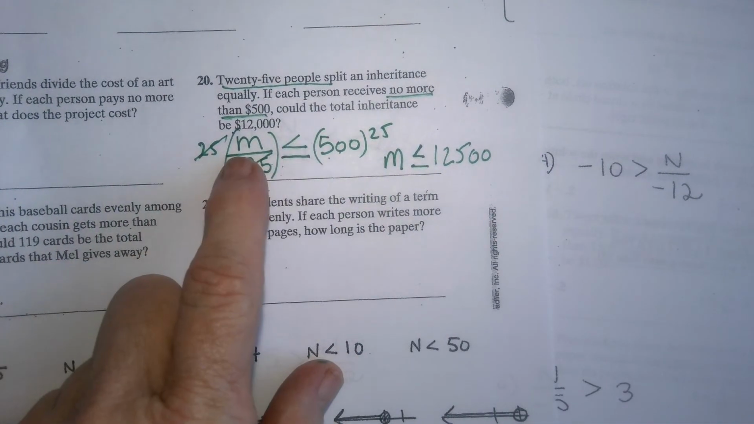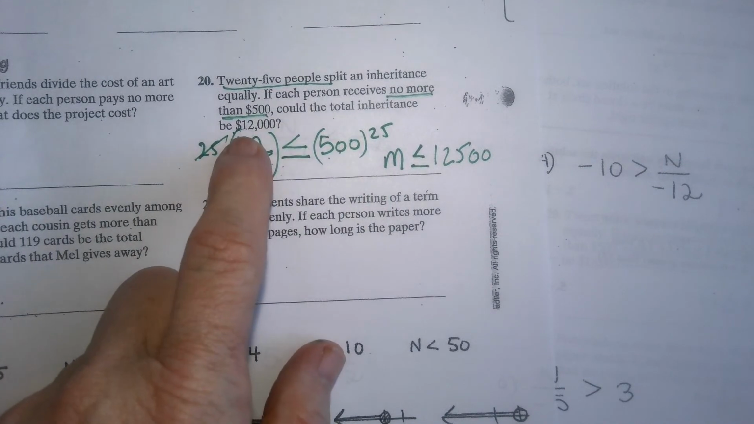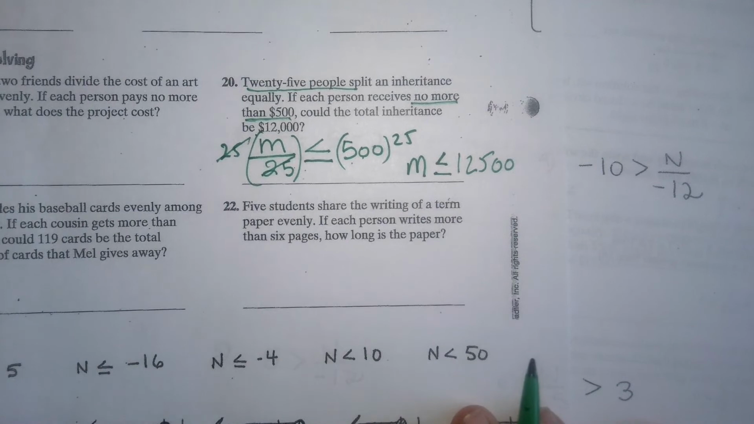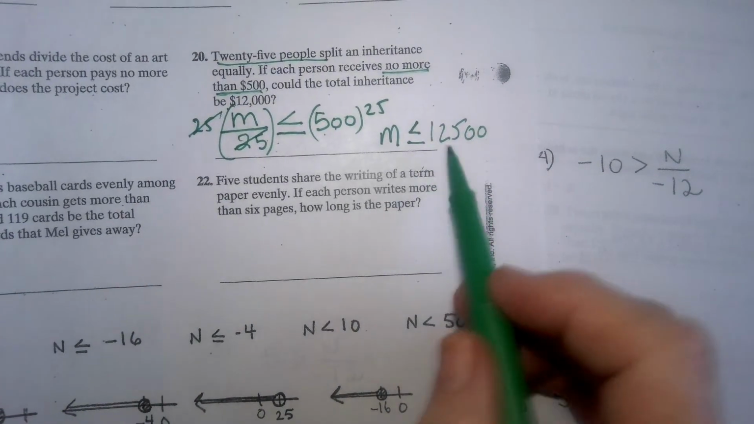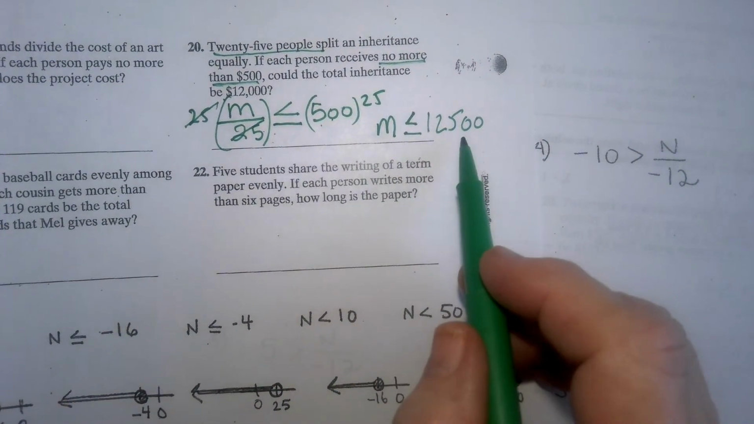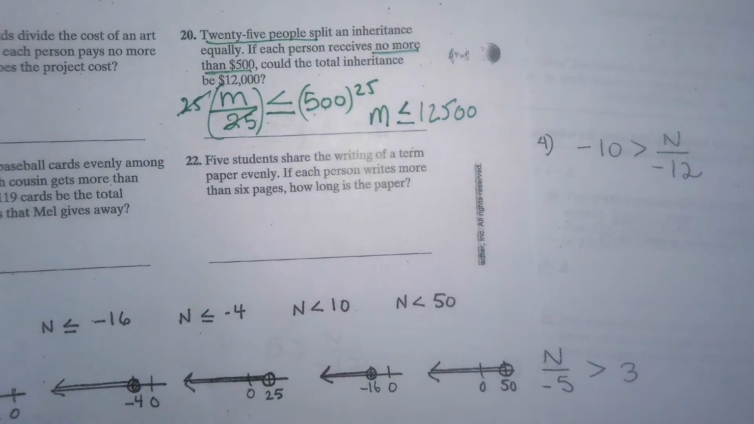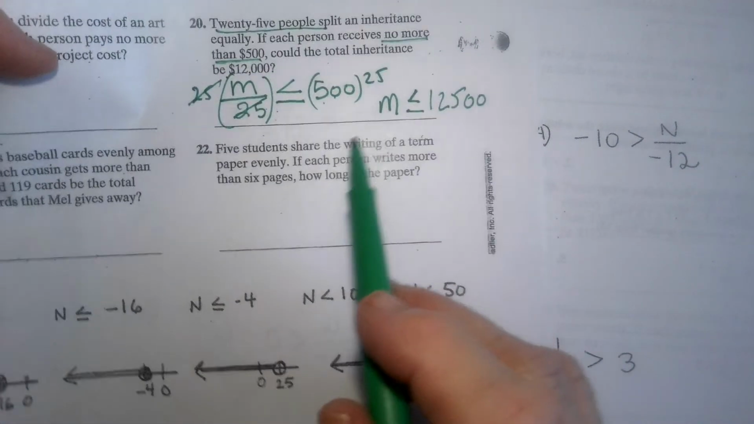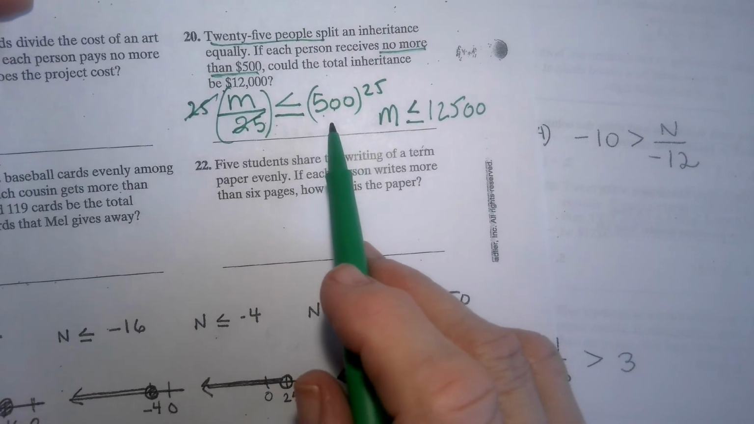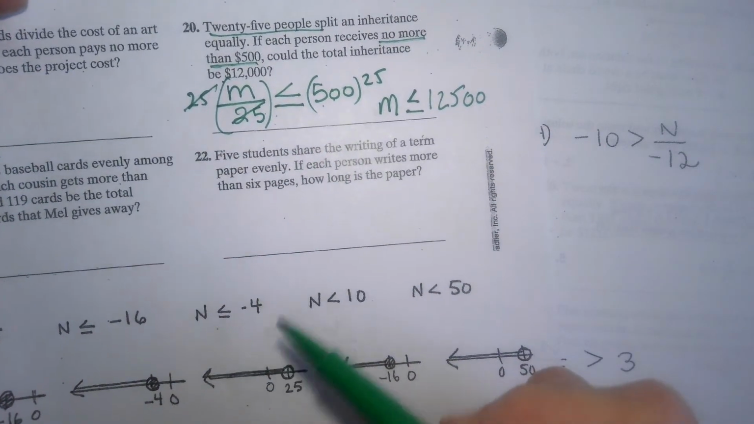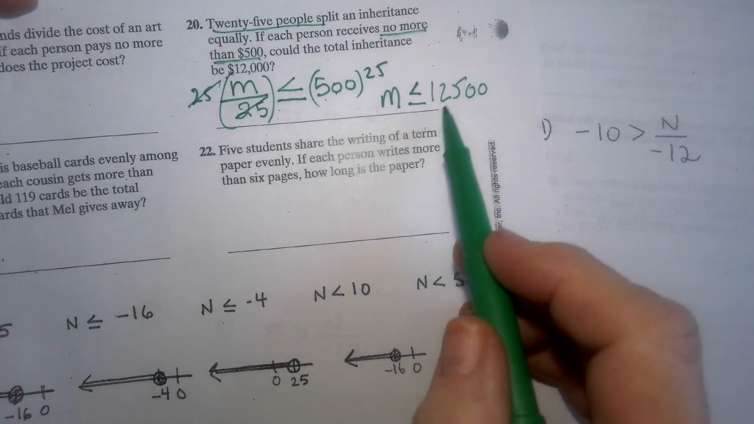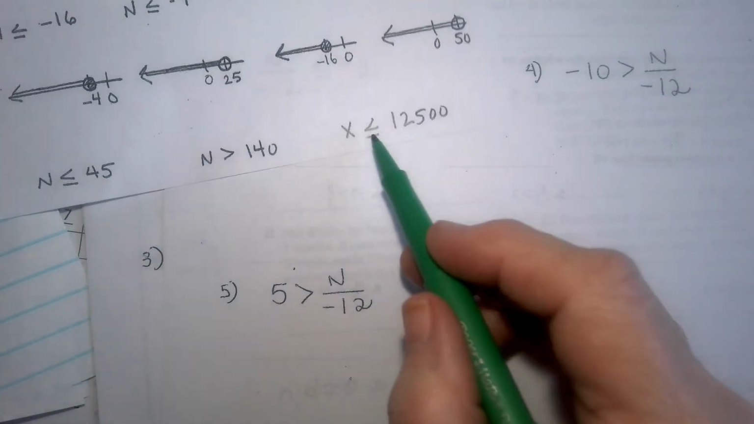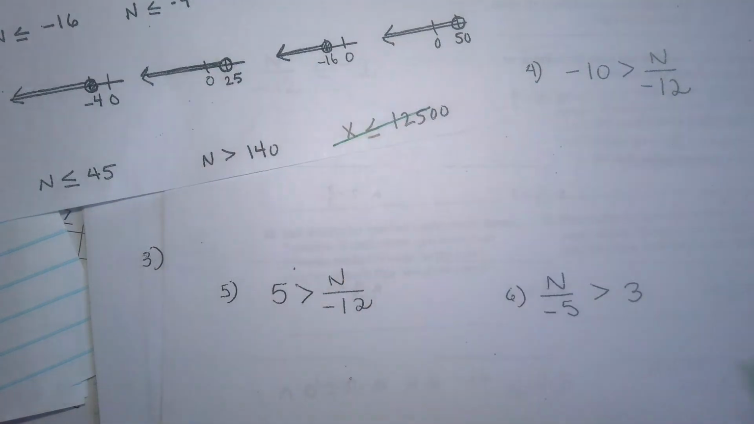It says, could the total inheritance be 12,000? Oh, I thought those were exponents for a second. Oh, no. Okay. I just want to know what the inheritance could have been. So this is your answer, and is that answer down there? Yes. They're going to get $500 or less than that amount. So the inheritance has to be less than or equal to this amount. All right. So anyway, this is your answer.